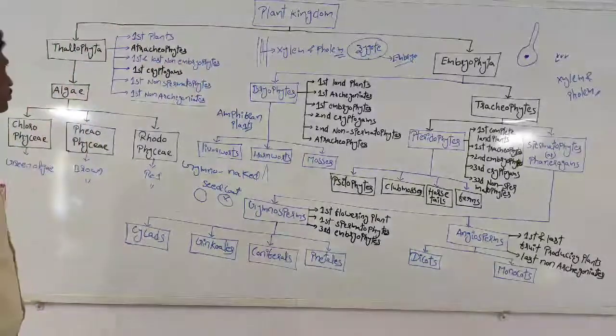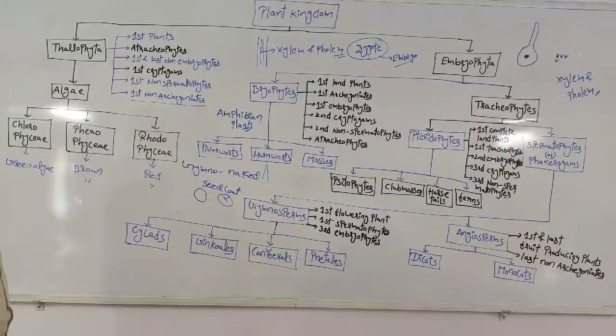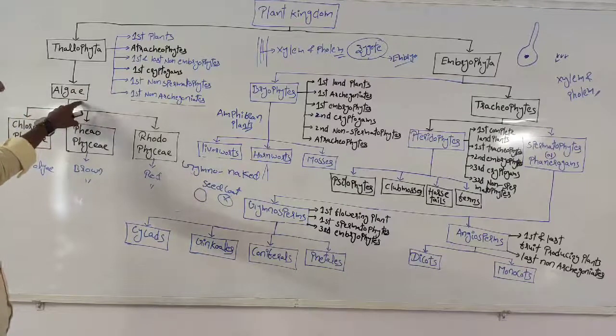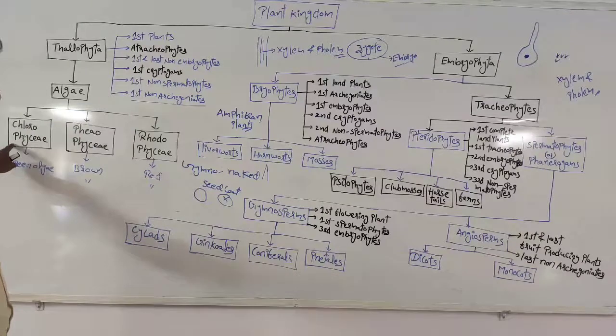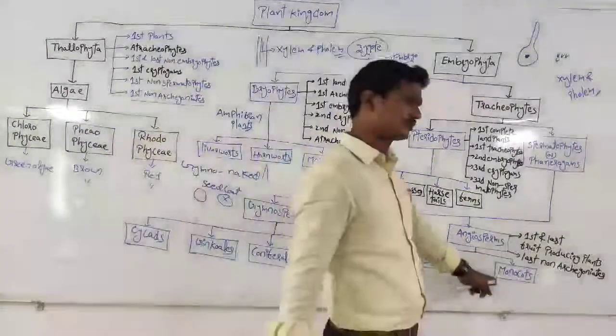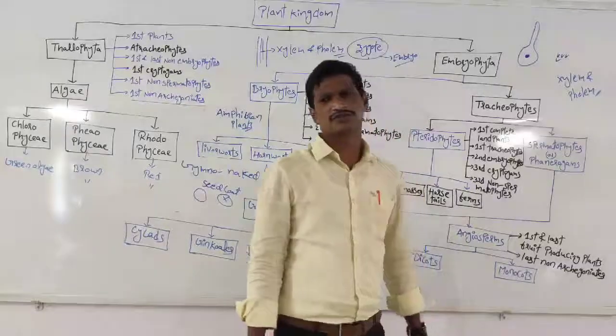The very poor plants are those which are not developed well, the very early plants during the evolutionary process. These are the lower plants. The lower plants are algae, and within the algae, the lowest is chlorophyta. The higher plants are monocots.